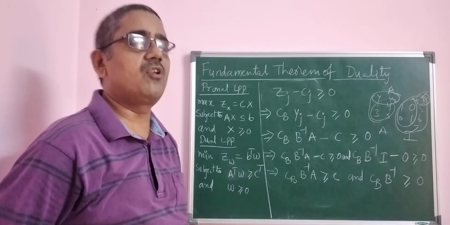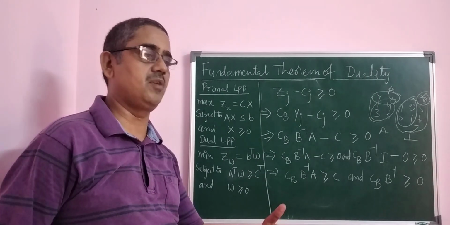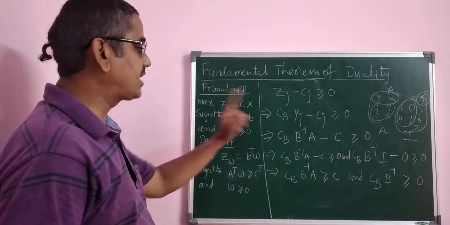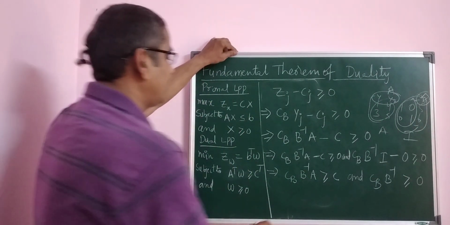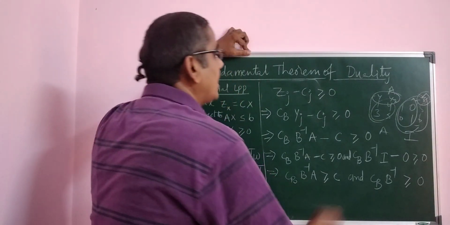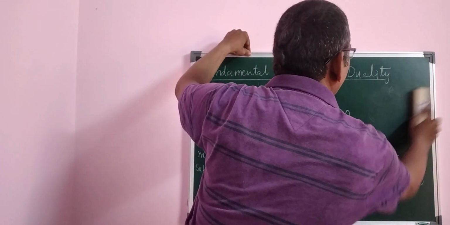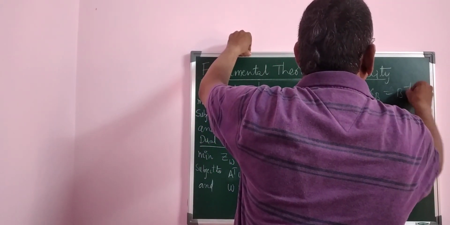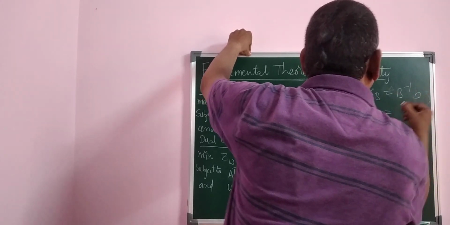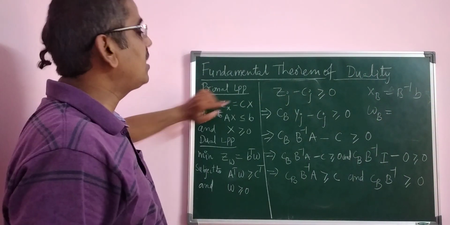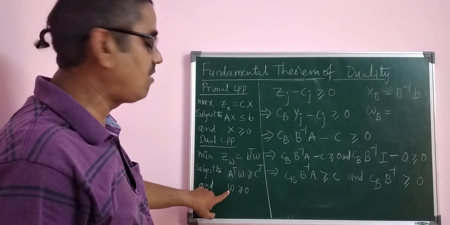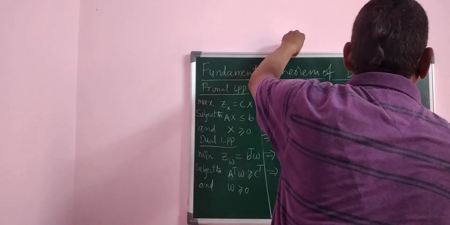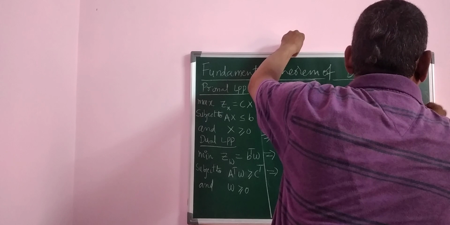Now you recollect. Just previous to this, I have given a definition: if the solution of the primal XB is equal to B inverse B, then what is the solution of the dual omega? The solution of the dual becomes B inverse CB transpose.